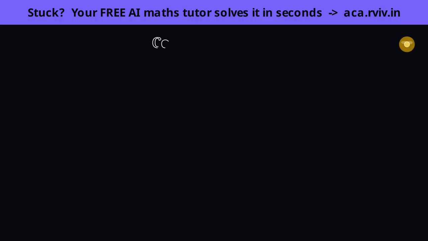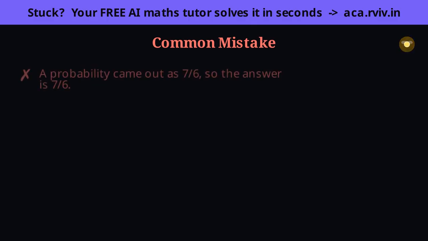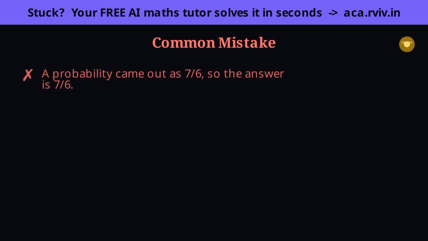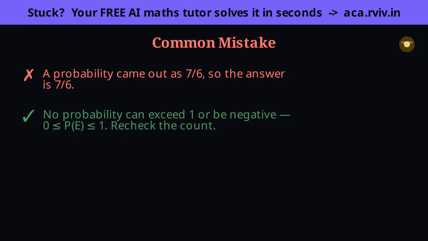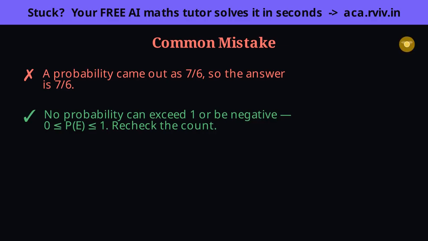A classic red flag: your probability comes out bigger than 1, or negative. Remember why that's impossible. Favorable outcomes can't outnumber the total, nor drop below 0, so the fraction is locked between 0 and 1. So if you ever write down a 7/6, don't accept it. Stop and treat it as an alarm bell telling you you've miscounted the favorable outcomes or the total. The range rule isn't just a fact, it's a built-in error checker.